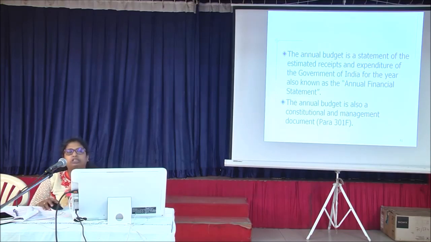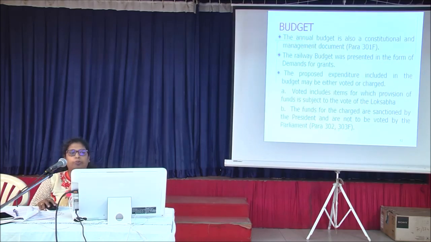The annual budget is a statement of the estimated receipts and expenditure of the Government of India for the year and is also known as the annual financial statement. The annual budget is also a constitutional and management document as per para 301 of the Finance Code. The railway budget is always presented as in the demand for grants. It gives the bifurcation for all the demands.